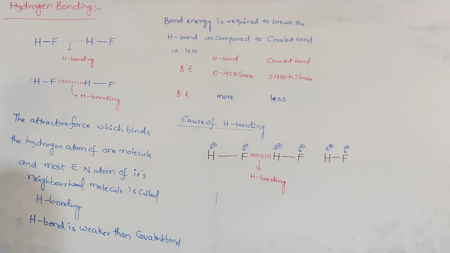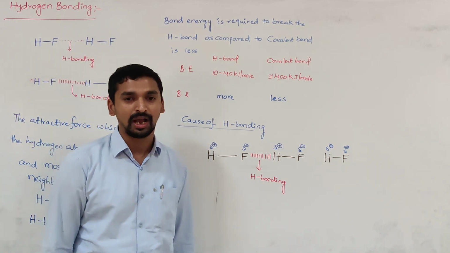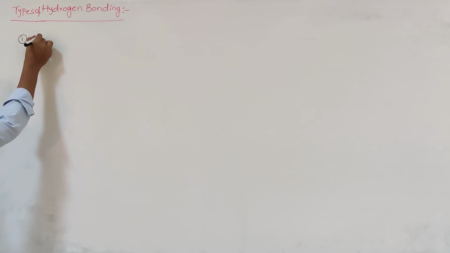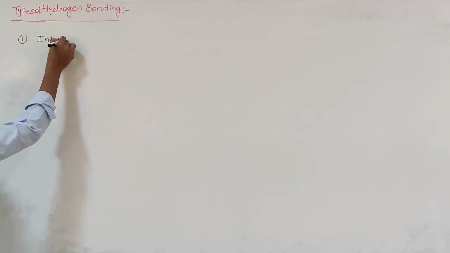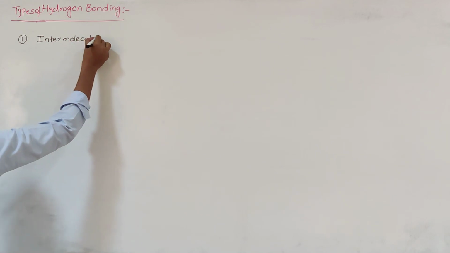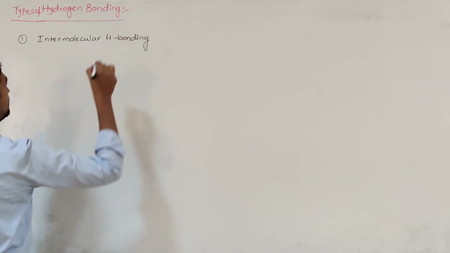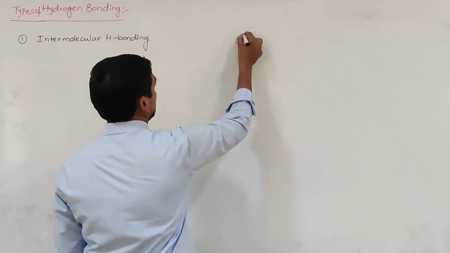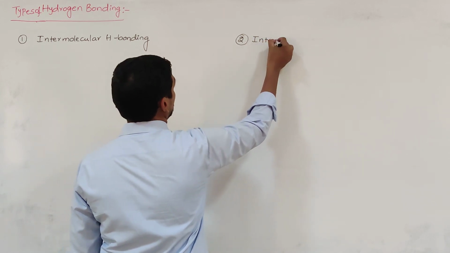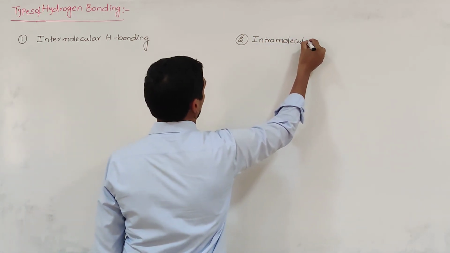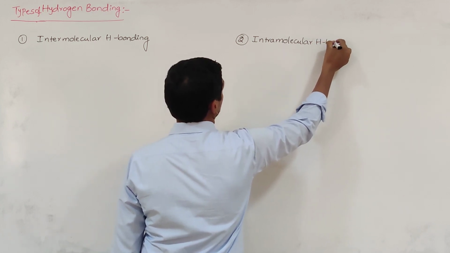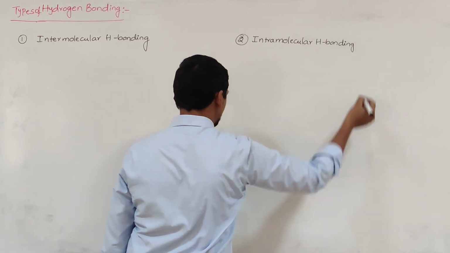And this hydrogen bonding is of two types. One is intermolecular hydrogen bonding and another one is intramolecular hydrogen bonding. So the two types of hydrogen bonding are intermolecular hydrogen bonding and, second, intramolecular hydrogen bonding. These are the two types of hydrogen bonding.